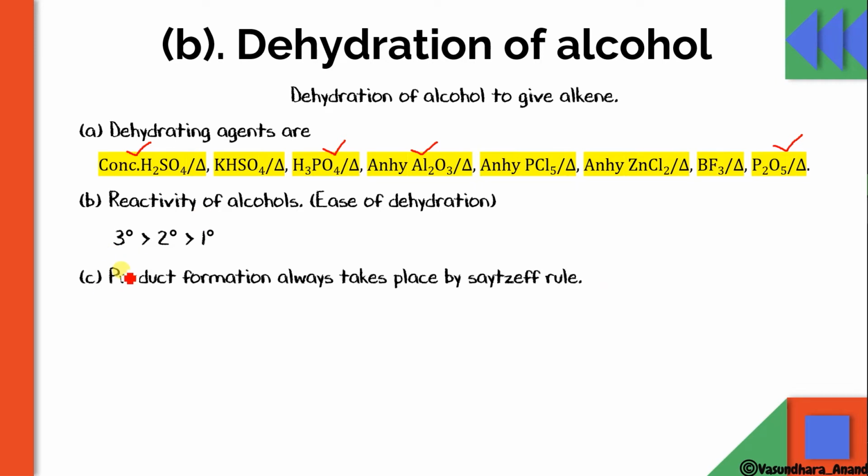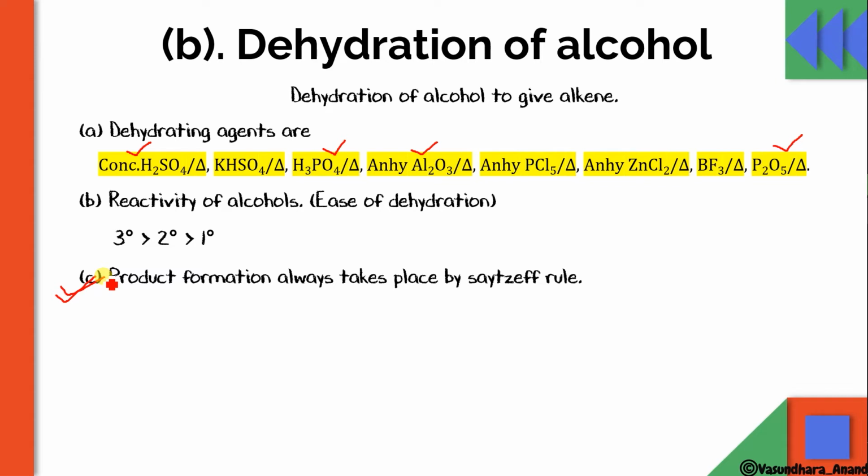Okay. So this is the point to be learned: product formation always takes place by Saytzeff rule. That means Saytzeff rule says that the more alkylated alkene will be more stable. So the alkene formed by dehydration should have more alkyl groups.